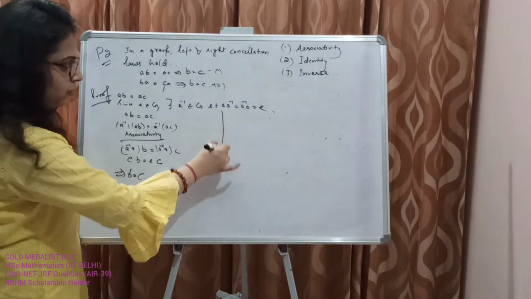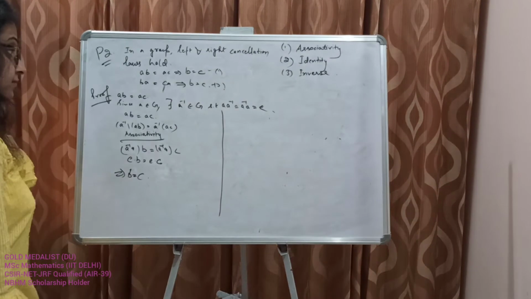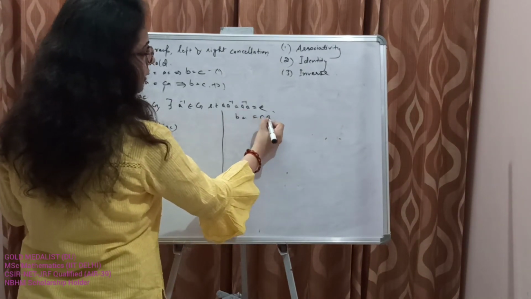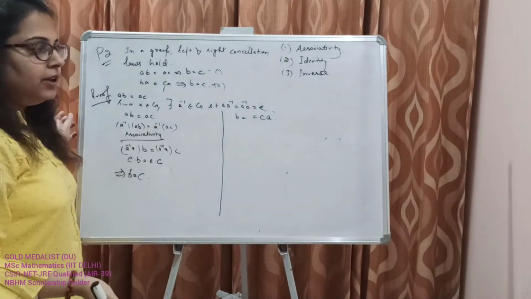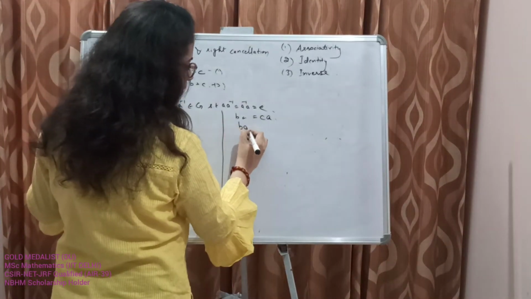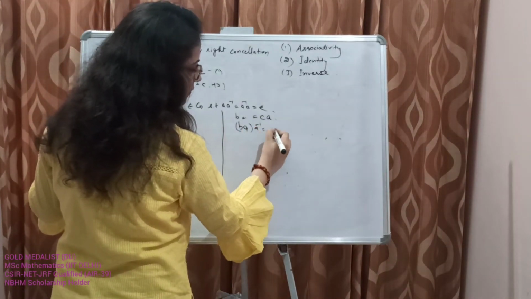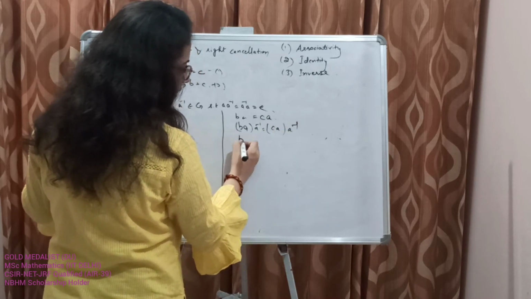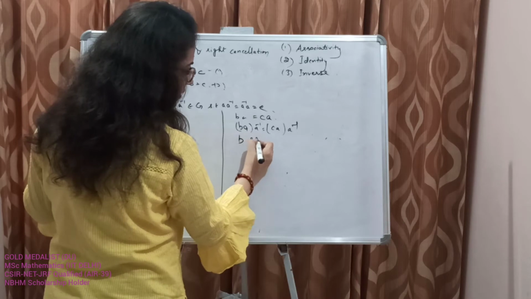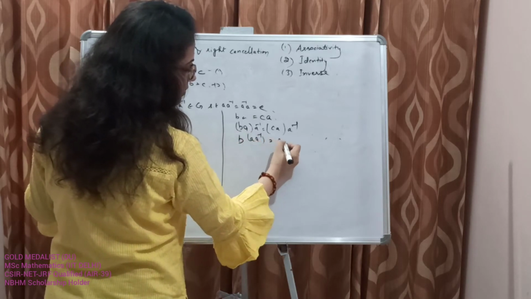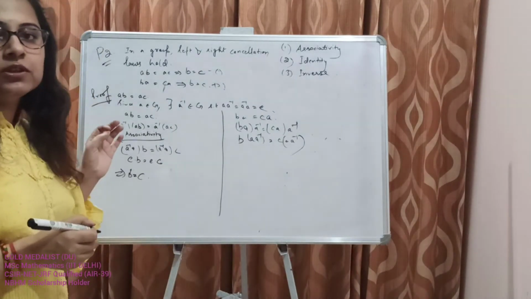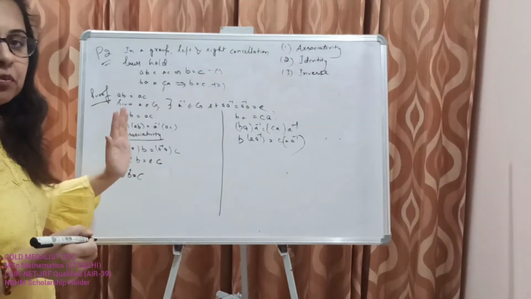Now let us prove it for the other side. BA is equal to CA. Here right multiply by A inverse. Okay, so associativity holds, and hence we are able to write it like this. Note, for some of the operations associativity does not hold, but then it's not a group also.